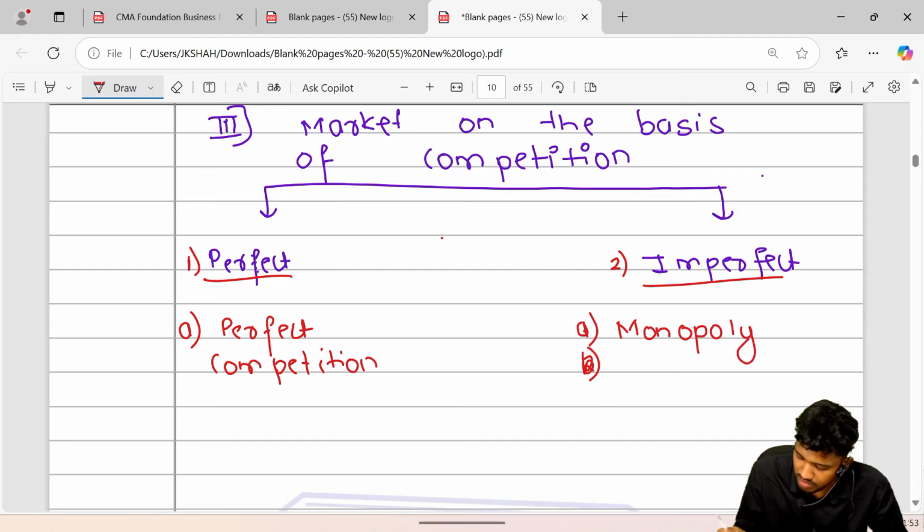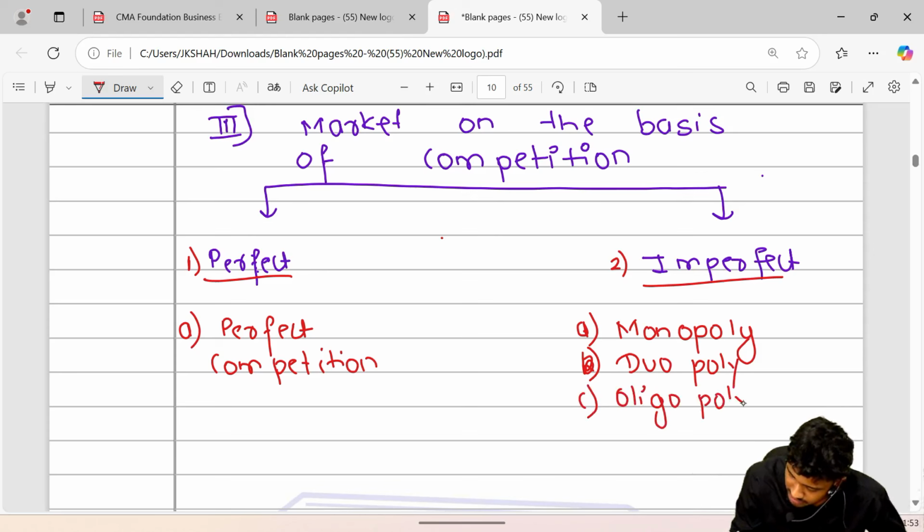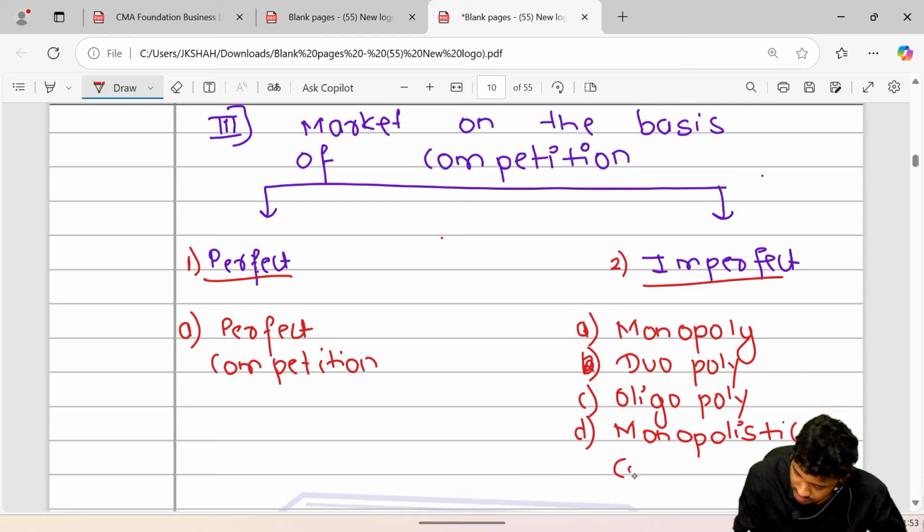Nextly, we have something called a duopoly, carried on by two sellers in the market. Next is oligopoly, the existence of a few sellers in the market. And last but not least, monopolistic competition, with many sellers or a fairly large number of sellers in the market.